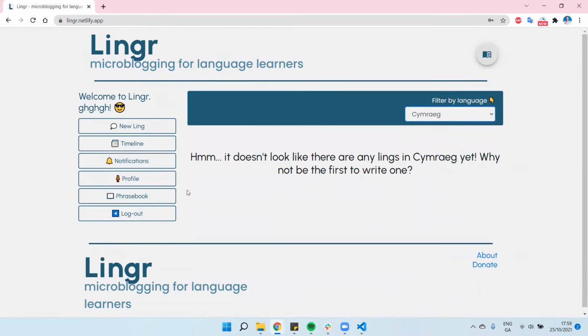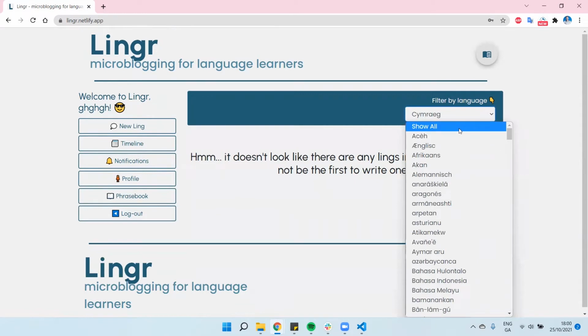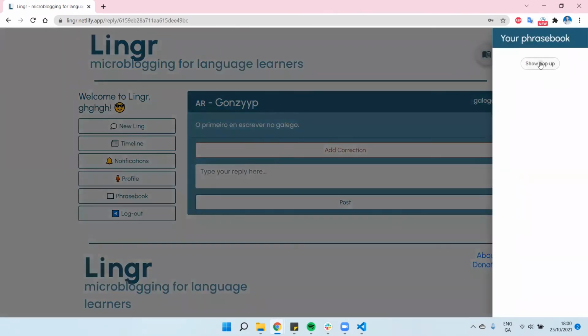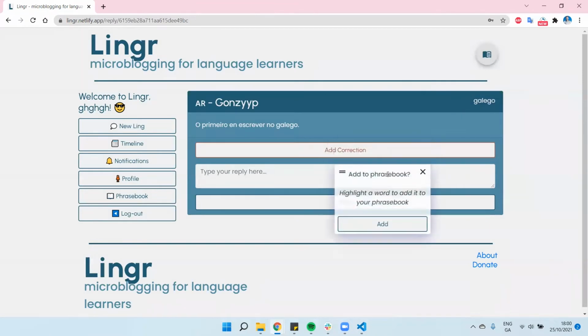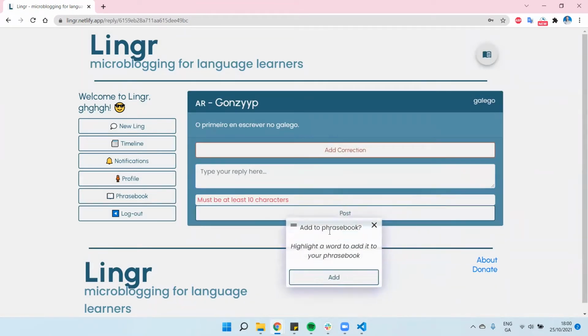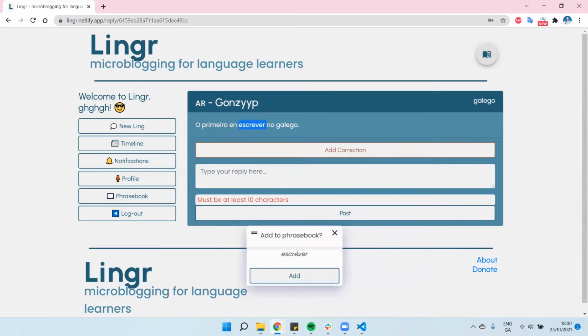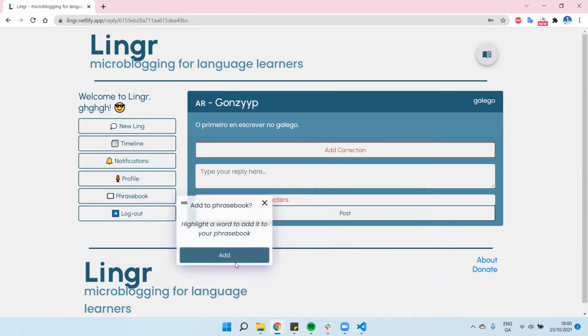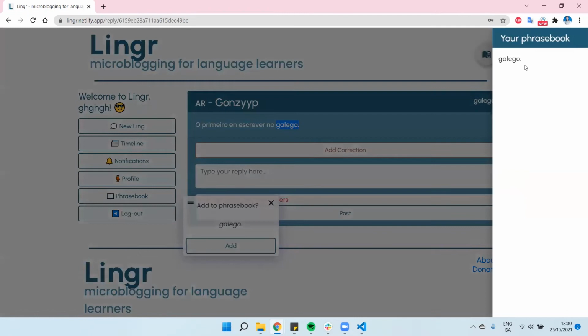Something I've been working on is adding a phrase book. So when you're learning a language, you want to be able to save phrases you learn. So if we go to this one again, you click here and click show pop-up. It shows you this kind of pop-up phrase book. And then anything you select will show up in here. You can move it about if you want. It's got this kind of cool glass morphism effect. And then with anything you select, you can add it. And then when you add it, it goes into your phrasebook here.